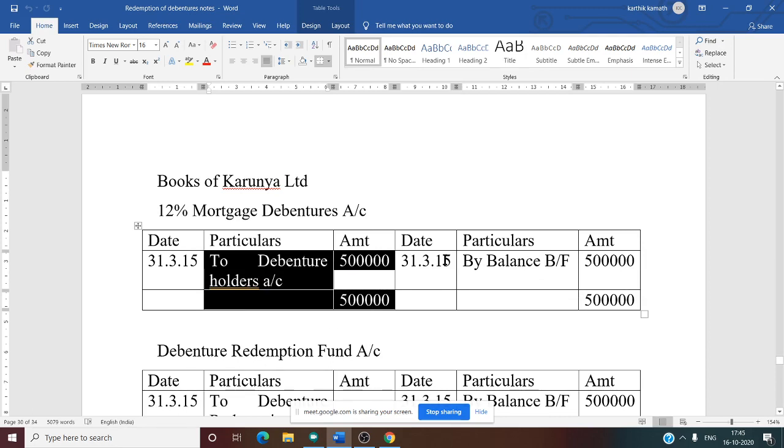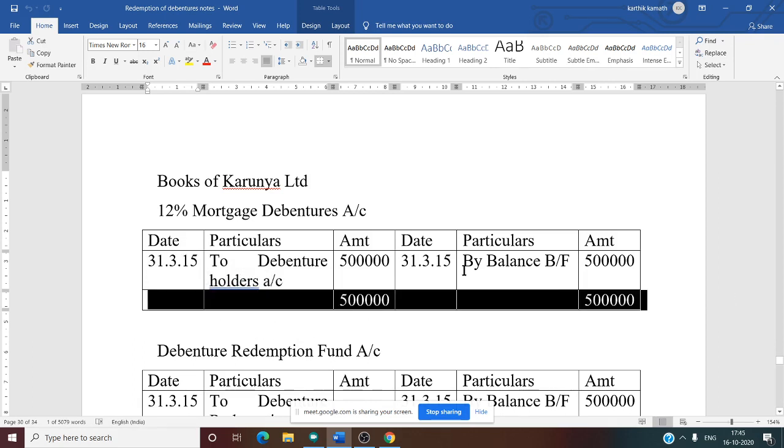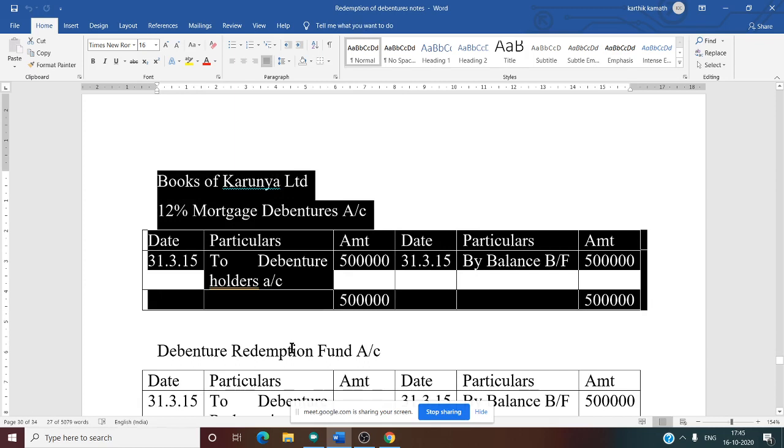So that is also at the year end. This balance is also given at the year end, and payment is also made at the year end. So we are talking about last year end. Last year, to debenture holder 5 lakh. So this account is closed. The 12% mortgage debenture account is closed. Very simple, only for 1 year.